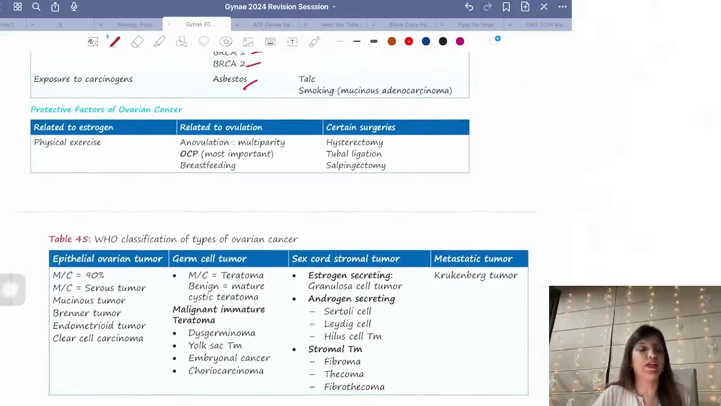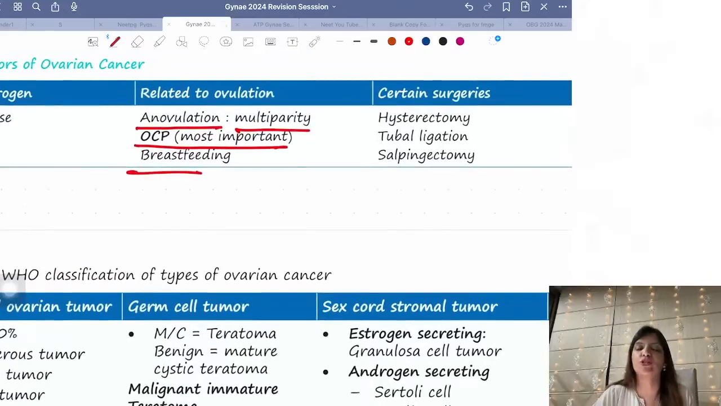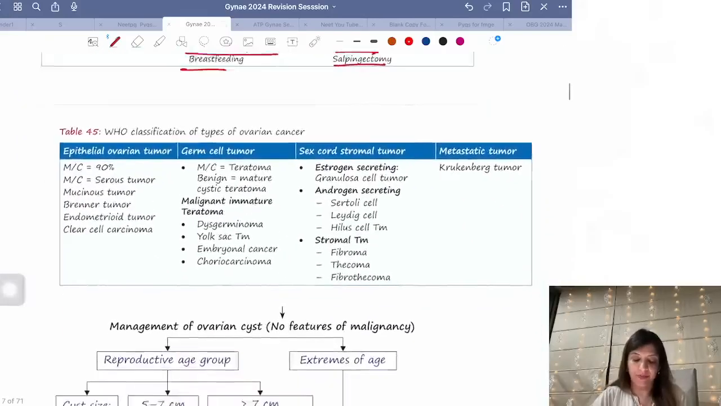Now, protective factors. In every ovarian cancer, anovulation becomes a protective factor, and anovulation is going to be seen with multiparity, with OCPs, and with breastfeeding. So these become protective factors. Other than that, hysterectomy, tubal ligation, salpingectomy are proposed protective factors. We don't know whether hysterectomy, salpingectomy and tubal ligation definitely lead to protection against ovarian cancer. We don't know, right?